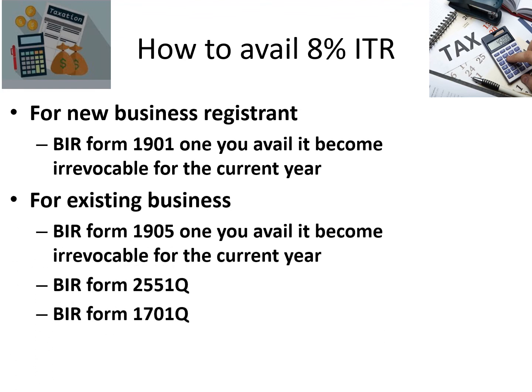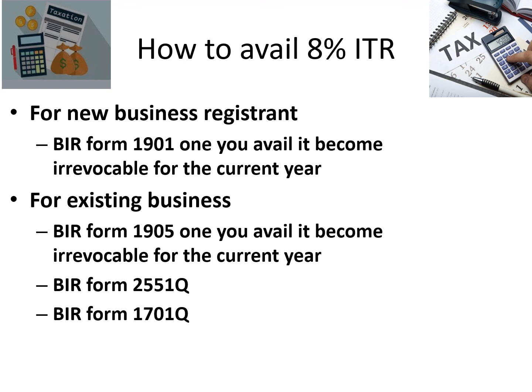Next, if you are an existing business, then you need to file Form 1905. But once you avail it, it becomes irrevocable again for the current year. You also need to file if you are a percentage tax or VAT taxpayer but didn't exceed the 3 million; you had to file 2551Q. But probably you could put 0, or you could go to the BIR to amend it by 1905 so that you would be 8%.